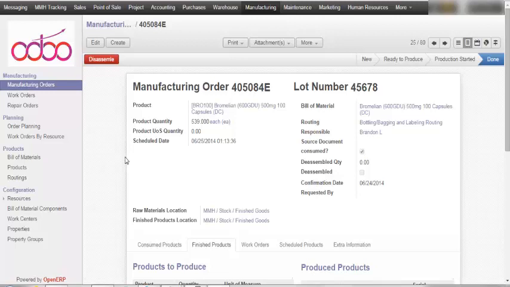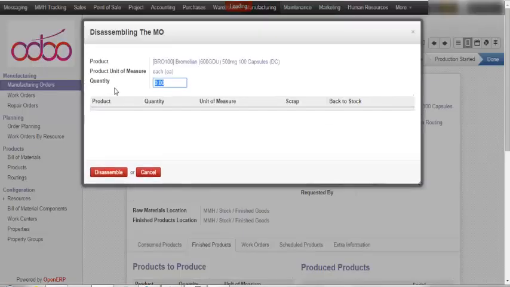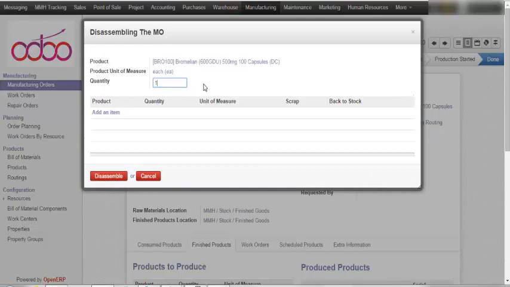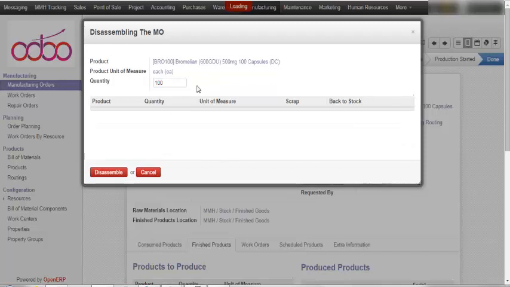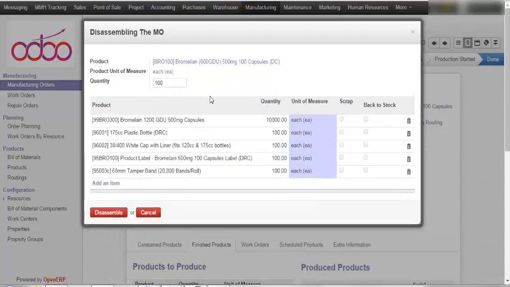Initially, we have a manufacturing order for a product which is in done stage. Suppose the quality is not good, so we need to disassemble them. You need to click on the Disassemble button. After adding the quantity, you will get the list of raw materials used to produce them.